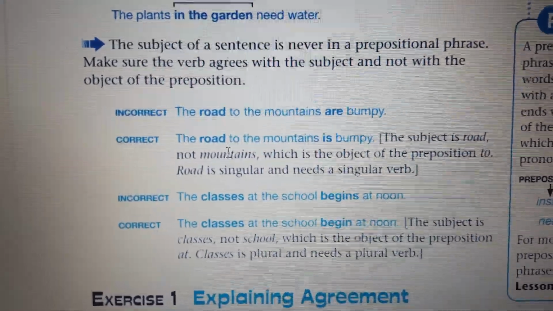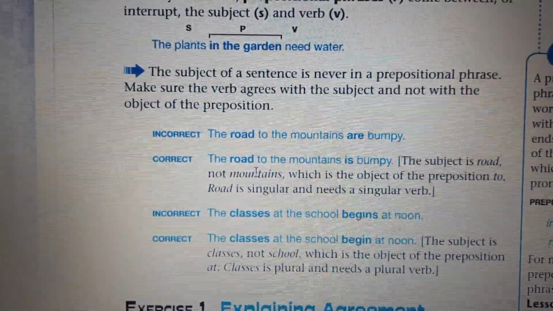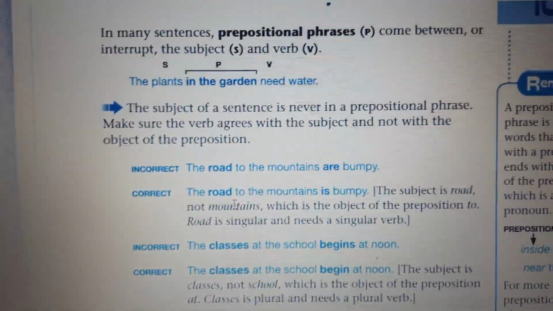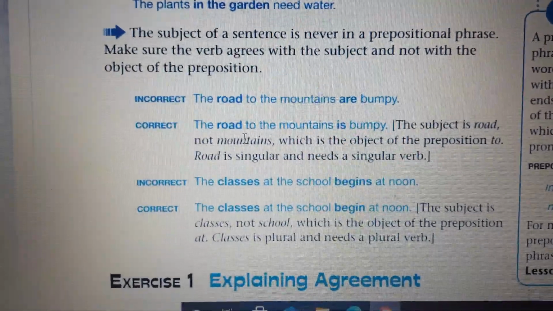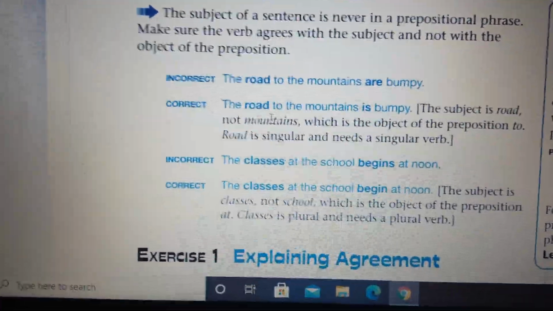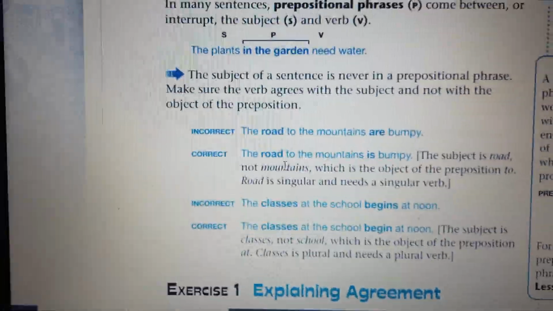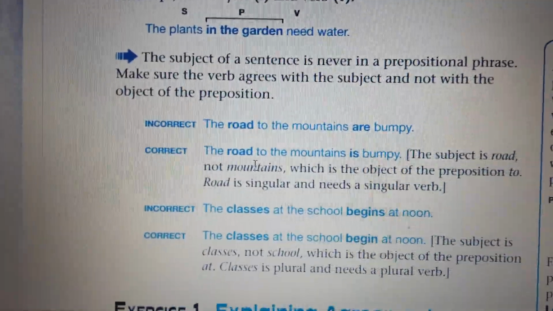So here we have the road, this is the subject, to the mountains, this is a prepositional phrase, and here is the verb. Road is singular, like one road, the road to the mountains. It is wrong to say are.